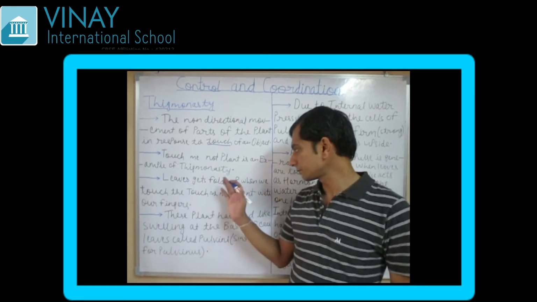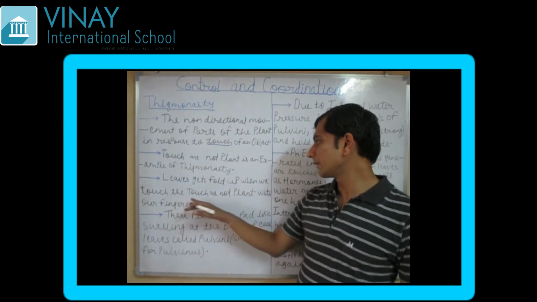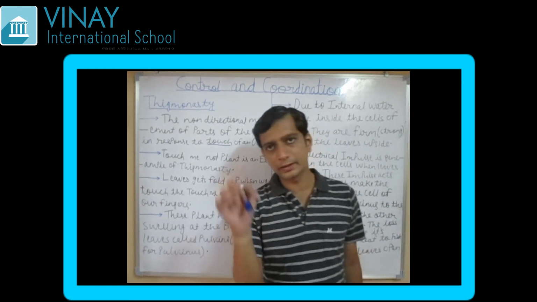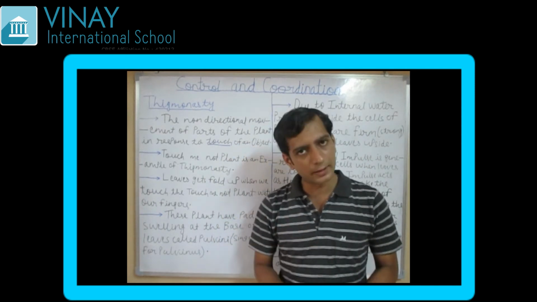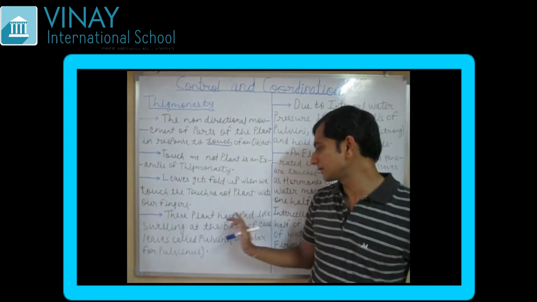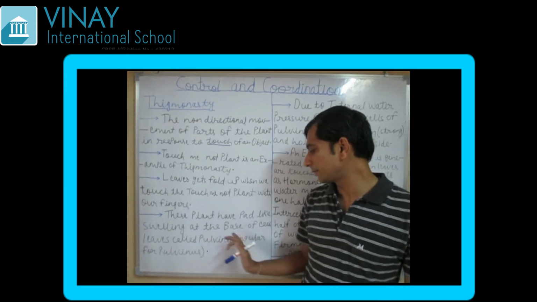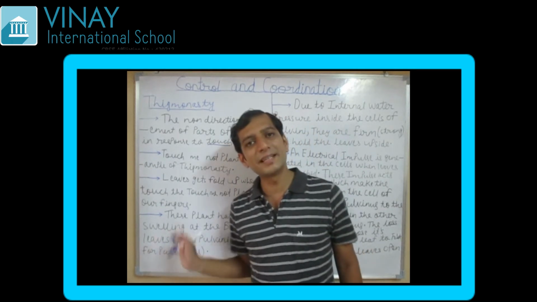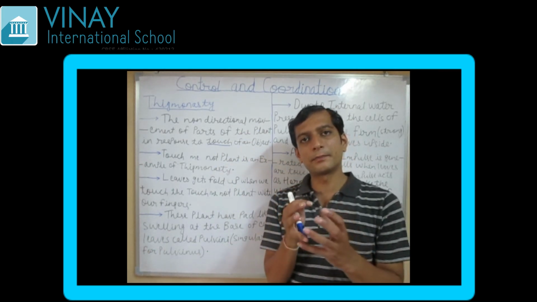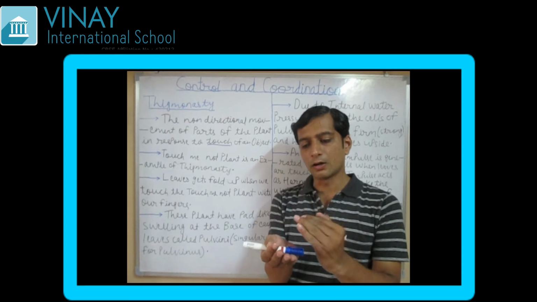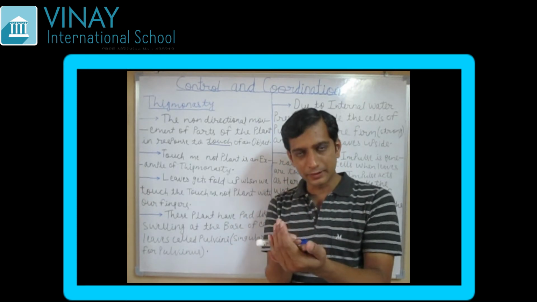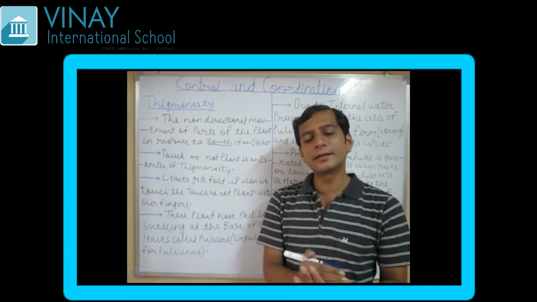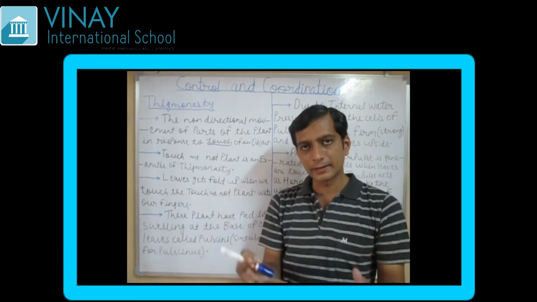So moving ahead, leaves get folded up when we touch the touch-me-not plant with our fingers. These plants have pad-like swelling at the base of each leaf called pulvini. It means on the base of the leaves of the touch-me-not plant, there is a pad-like swelling.